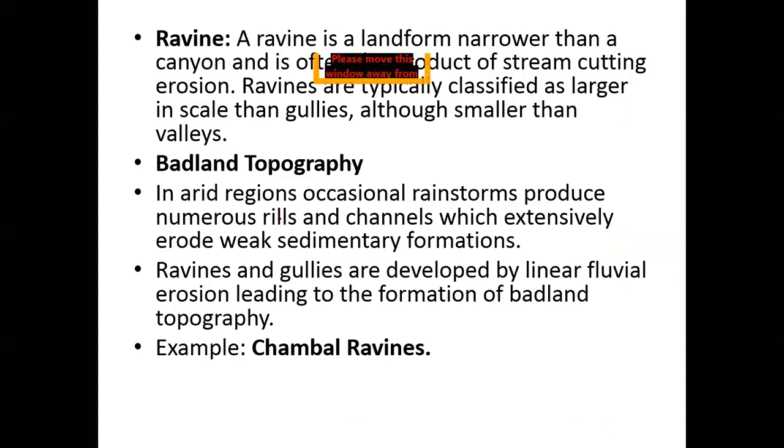So badland topography is when the gullies are developed by linear fluvial erosion. What is linear fluvial erosion? It is basically rainfall plus river water. Your Chambal is a permanent river. It has a huge volume of water.